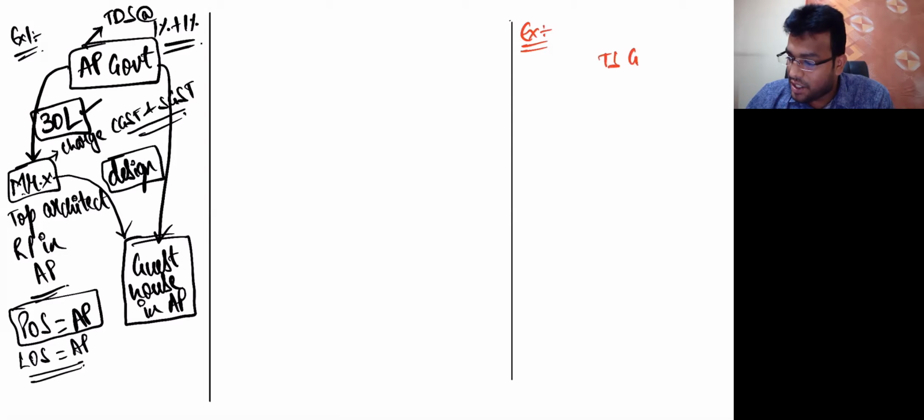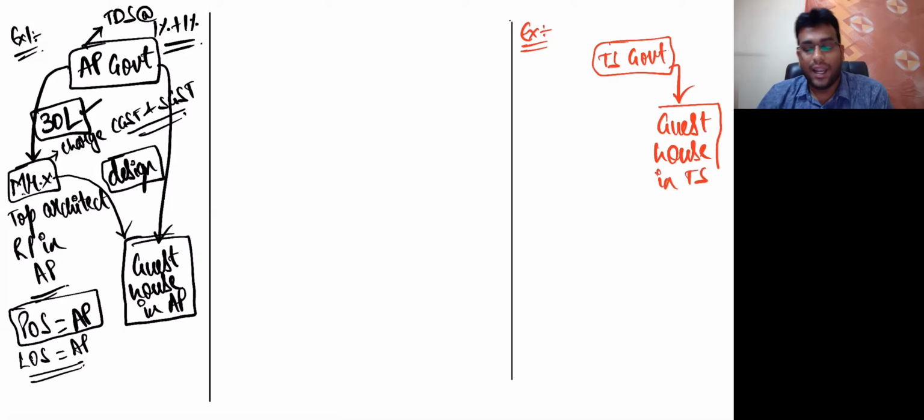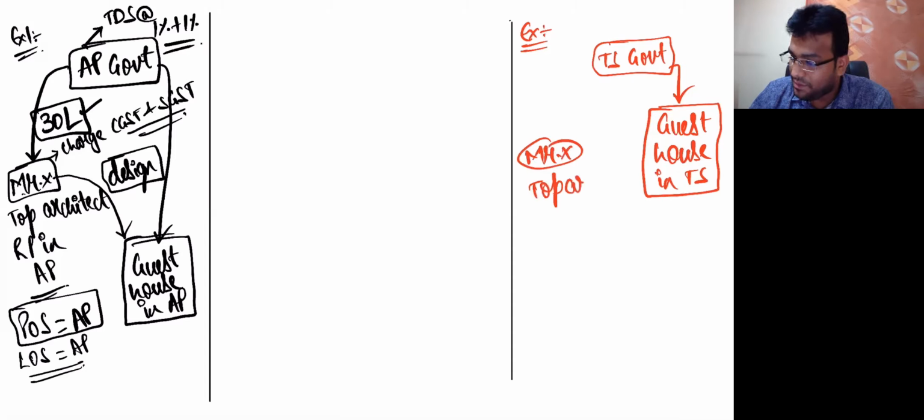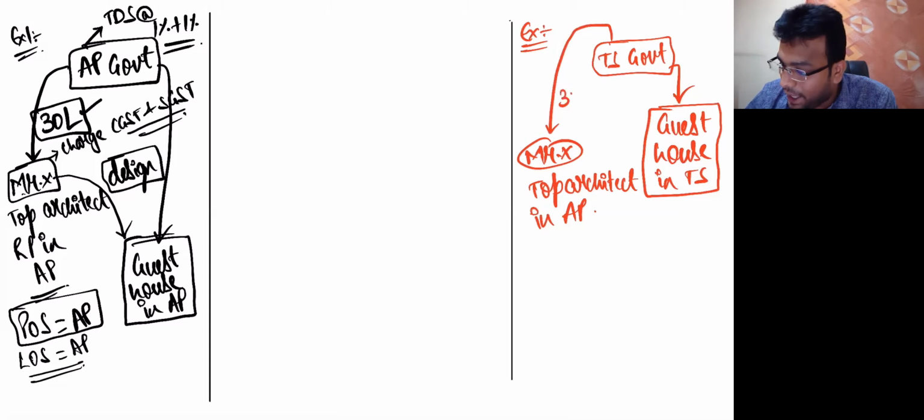There is the Telangana state government, and they want to have one guest house in Telangana state. And there is one person called Mr. X, who is one top architect in AP. So the Telangana state government has contacted X and paid him 30 lakhs to provide some design in relation to a guest house to be set up in Telangana state.